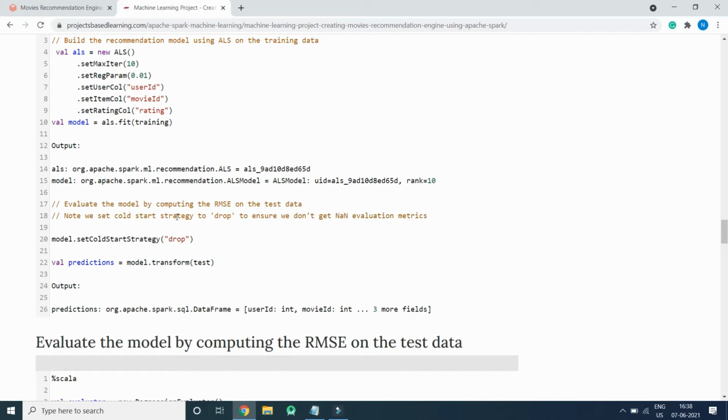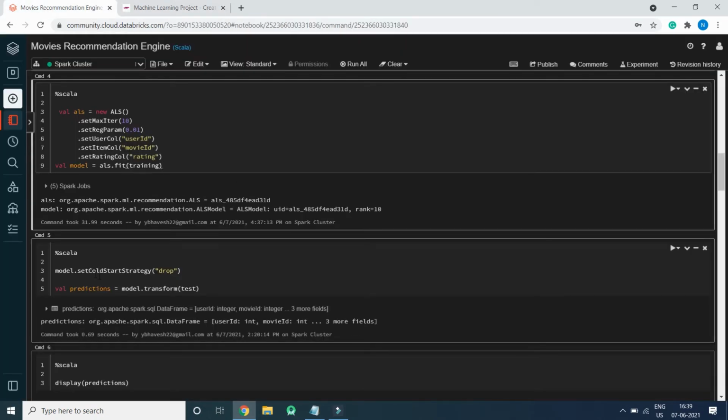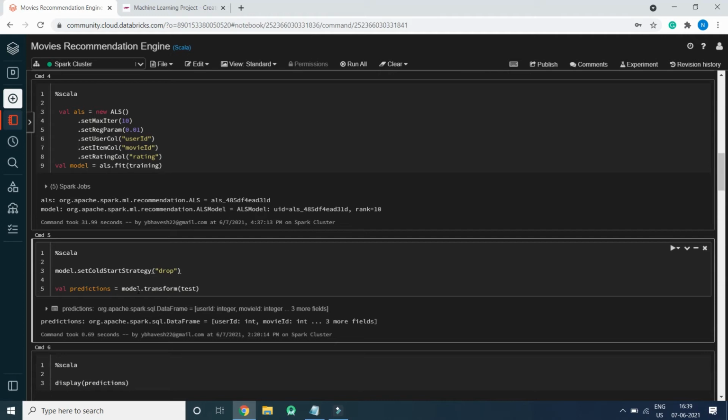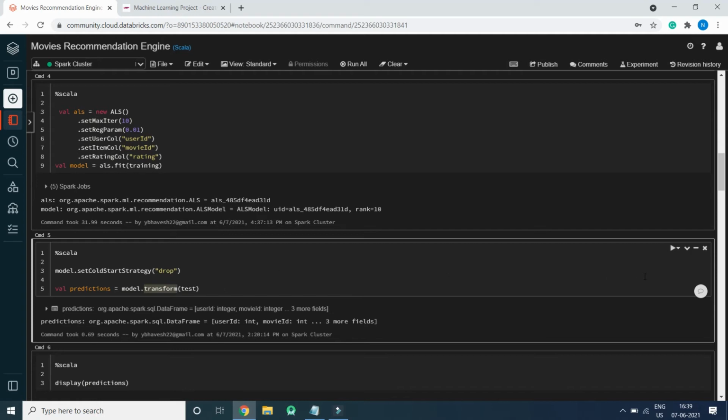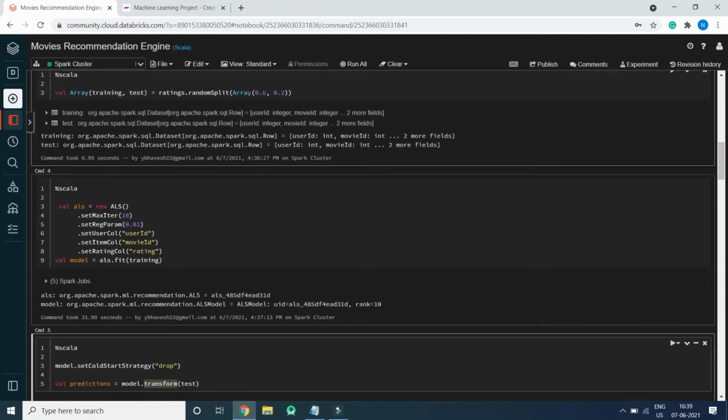We have set the cold start strategy to drop to ensure we don't get null evaluation metrics. So that's why we have written model set cold start strategy drop. The null values, NaN, not a number, don't appear in the root mean square error. So val prediction equals the model created in the above step, transforming the test data, that is the 20% of data which we have created over here.